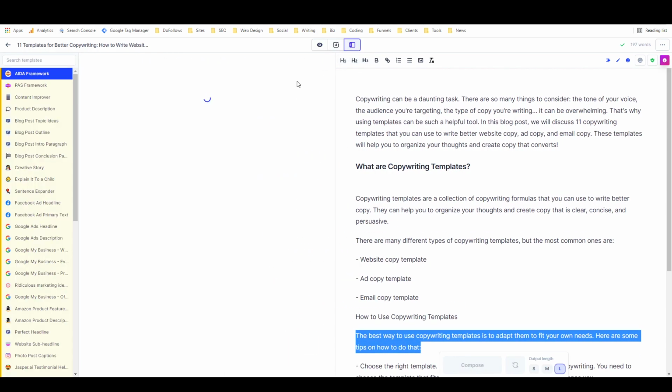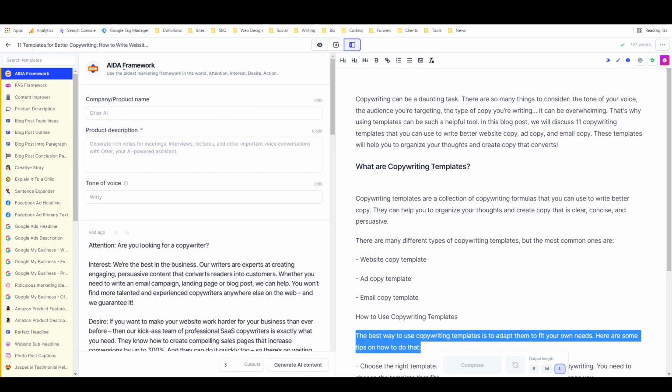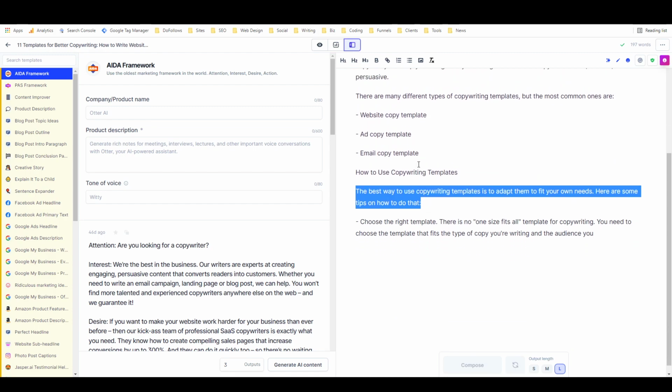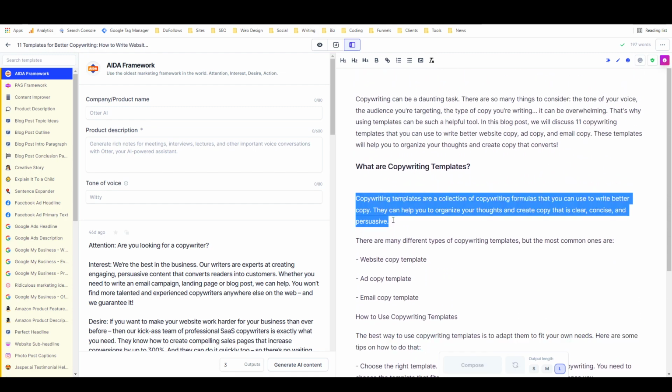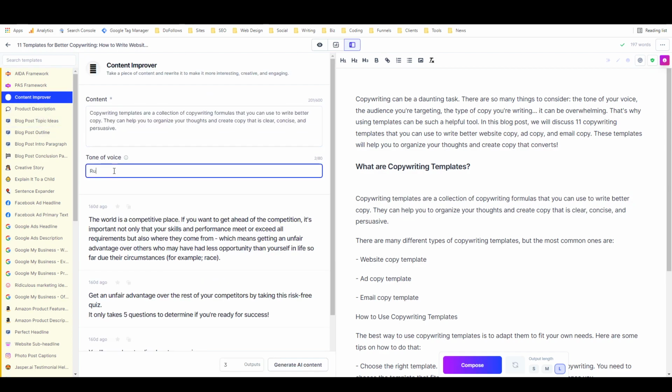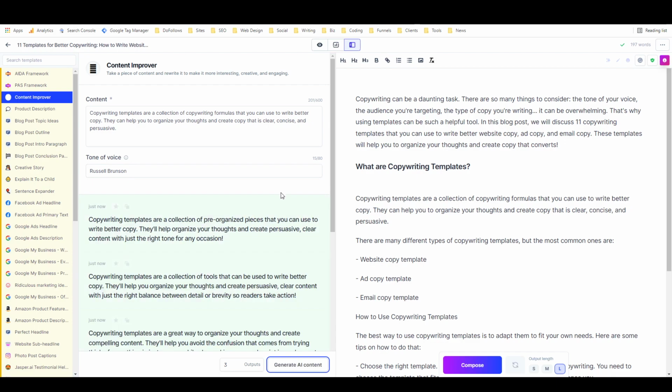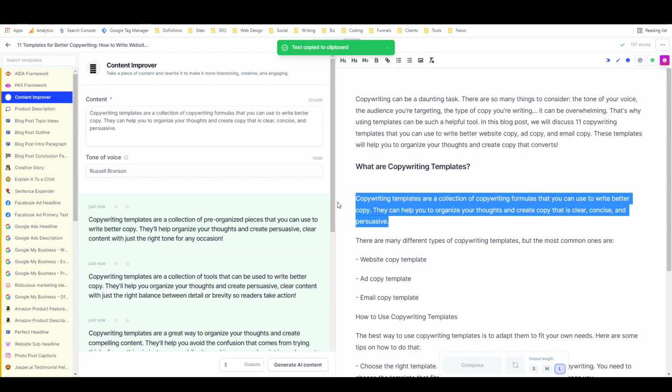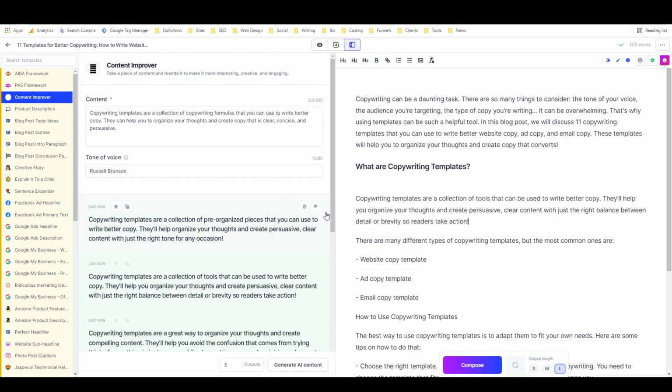Then you can also go into power mode, which I really like because it gives you access to all the templates right in your long form document. So let's say I wanted to improve this bit of copy right here. I could just hit Control C, go to the content improver, put this in here, give it a tone of voice, and tell it to generate content for me. Maybe it'll write me something a little bit better than what it had before. Then I can hit copy to clipboard on any of these, come in here, highlight it, hit Control V, and it's going to replace it with the improved copy.